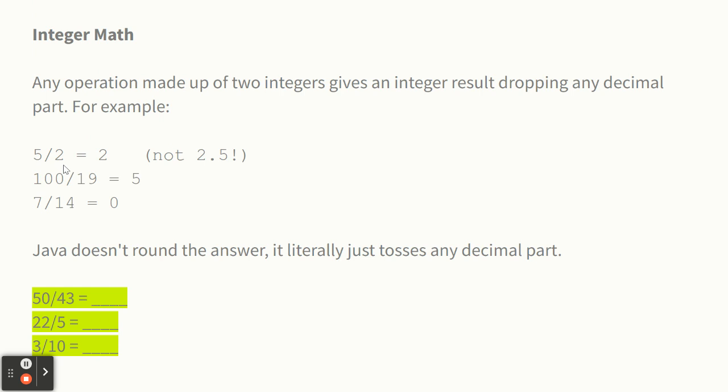So let's look at, could I have somebody raise their hand? Don't blurt it out. Raise your hand and say what you think 50 divided by 43 is. Caleb. 1. Yeah, 1. Exactly. Somebody else, 22 divided by 5? 3 divided by 10? 0. Yeah, you want to say 0.3? I know you do. Anyway, it's actually easy once you learn it. And as I said up here, it's not rounding anything. It's just chopping off the decimals. I think people mostly make a mistake when it would be 0, and they're like, oh yeah, 0.5 or something.